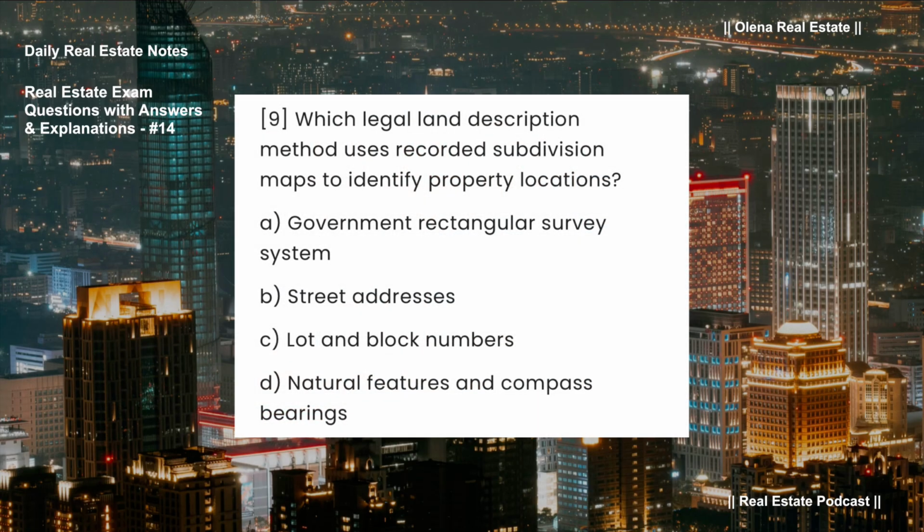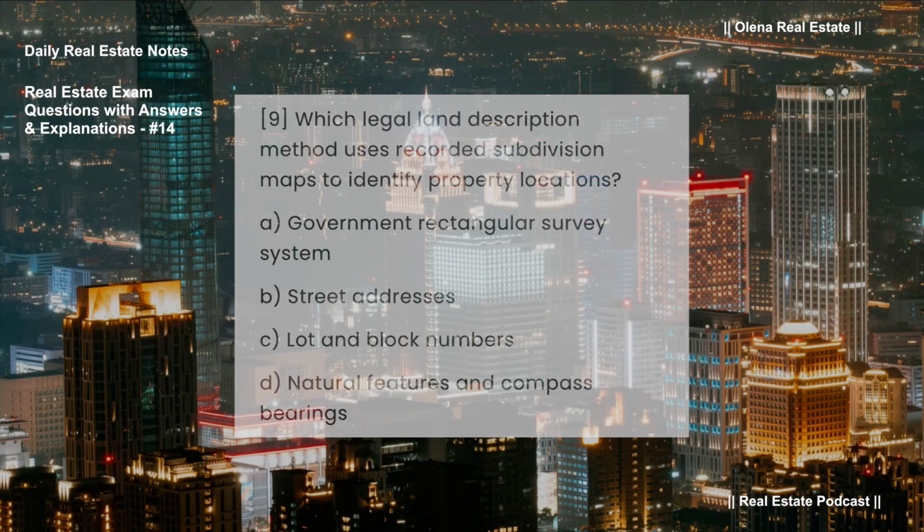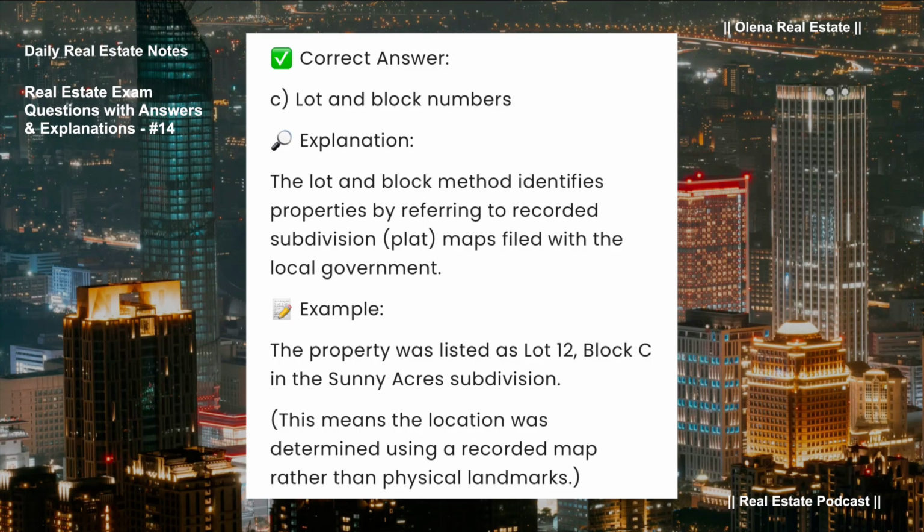Which legal land description method uses recorded subdivision maps to identify property locations? A. Government Rectangular Survey System. B. Street addresses. C. Lot and block numbers. D. Natural features and compass bearings. Correct answer, C. Lot and block numbers.